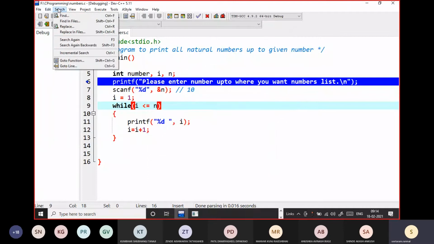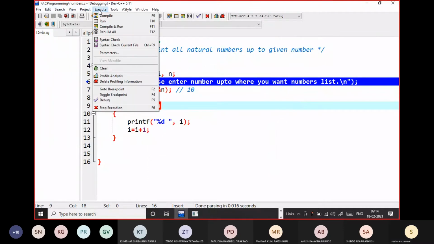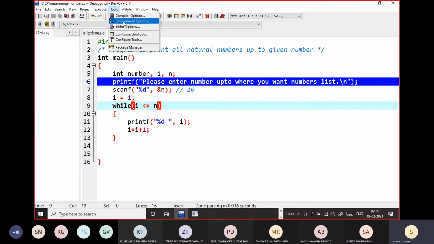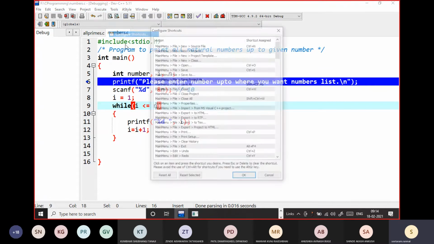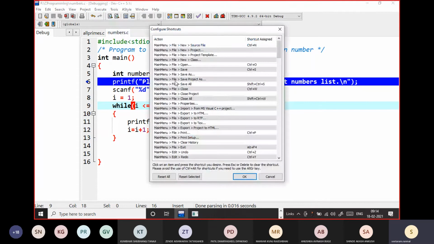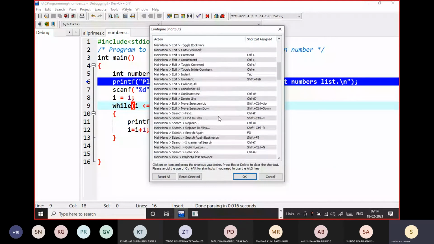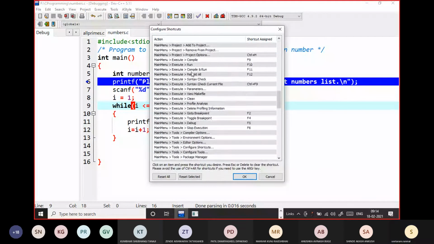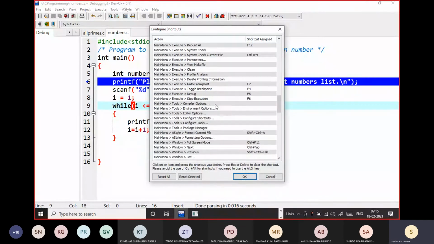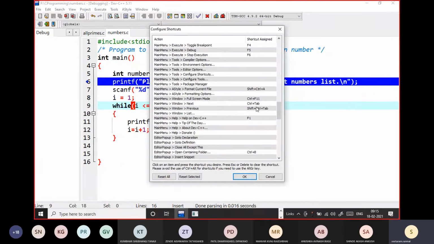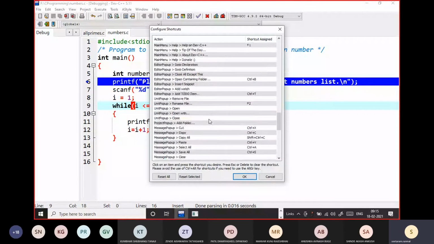Okay, that is not the thing. Clean profile analysis. Breakpoint. Configure shortcuts. Execute. Run, compile, run, make file, toggle breakpoint, debug. Configure next. No, that is window.